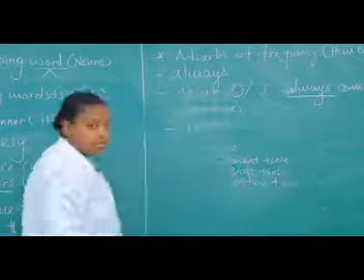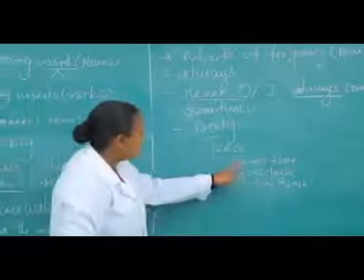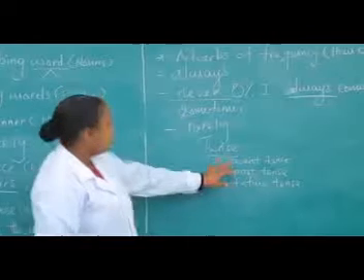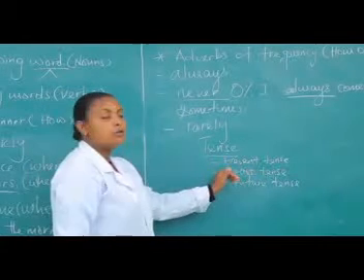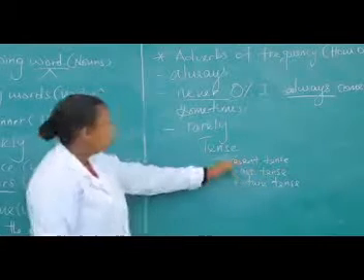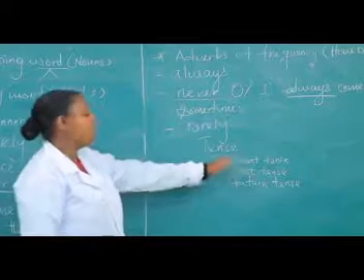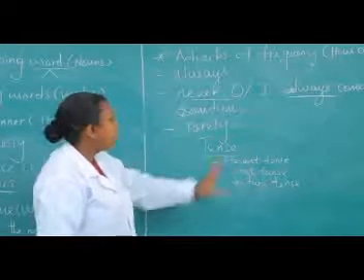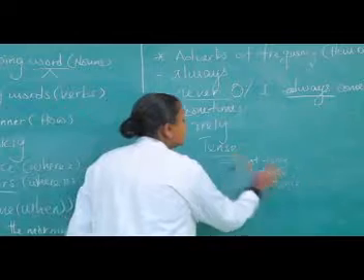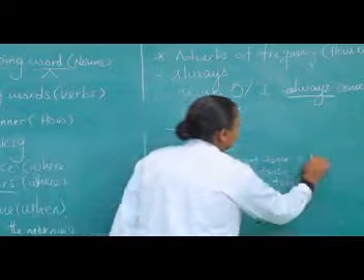These are the main tenses. Of course, there are so many in between. For example, under present tense, we have simple present tense, present continuous tense, present perfect tense, and the like. But we want to see only the simple present tense today.